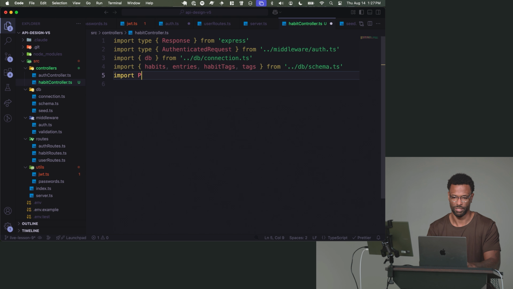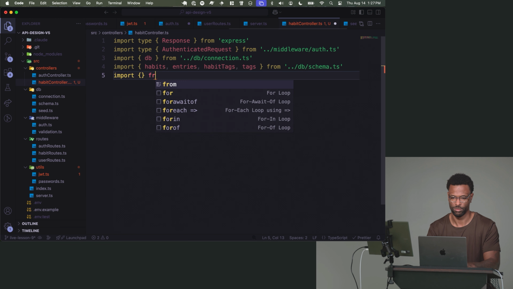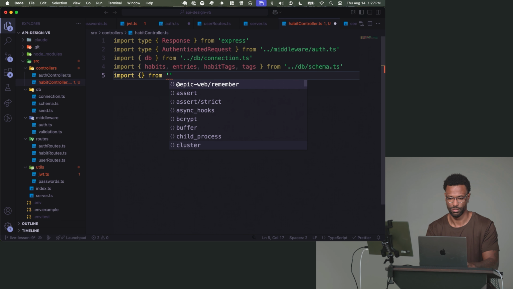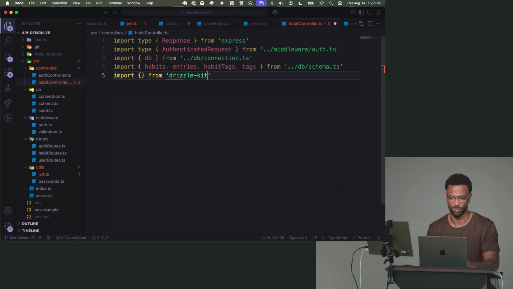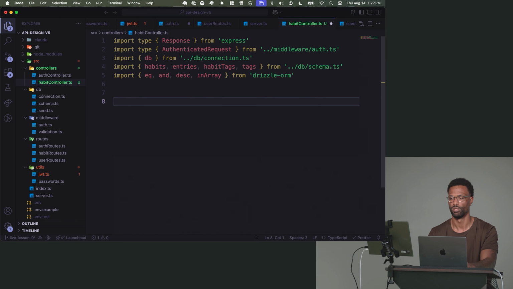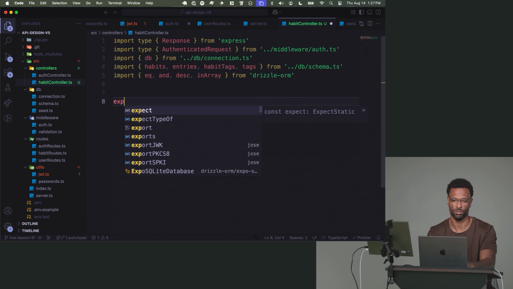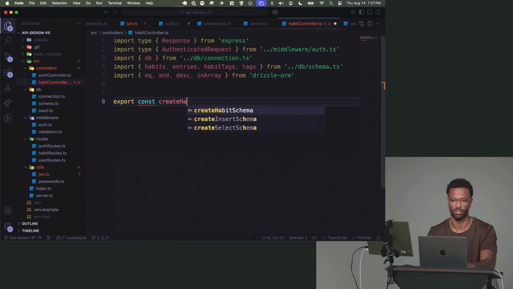And then just some helper methods from Drizzle to help us with our querying, not drizzle kit, drizzle ORM. We're going to get the one that we used before, equals. We'll get an and. We'll get a descending order for sorting. We'll get an in array for checking in an array. Okay, so the first one we want to do is the C part of CRUD, which is create. So we'll export a function here called create habit.